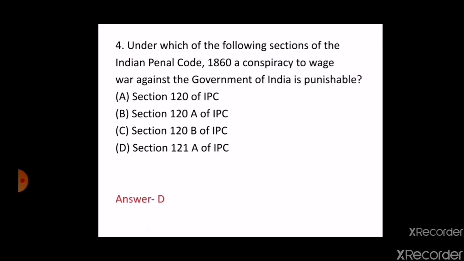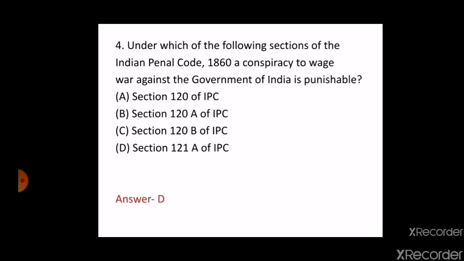option D. This is a very important question. This was asked in the UPPCSJ in 2016 and also in Delhi JLO ALO exam in 2016. So whenever you conspire to wage war against the government of India, it will be covered under Section 121A of the IPC.